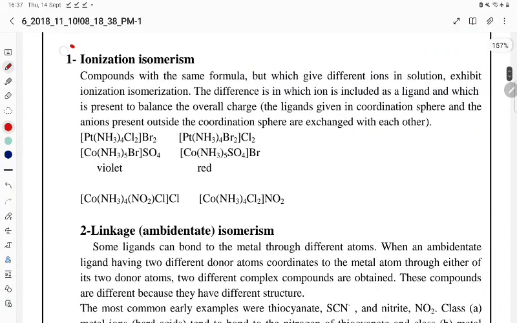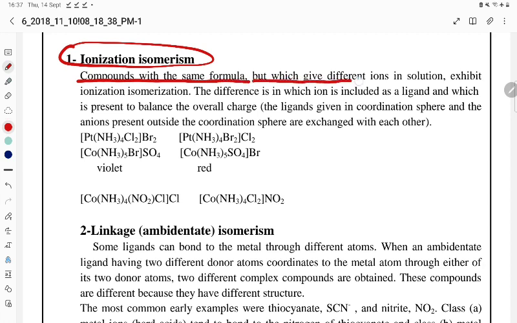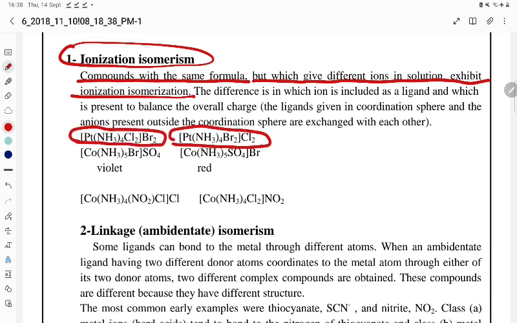The first one is ionization isomerism. What do you mean by ionization isomerism? Compounds with the same molecular formula but which give different ions in solution exhibit ionization isomerism. If you see this compound, both have the same molecular formula, but if dissolved in water, one will give bromide ion and the other will give chloride ion.